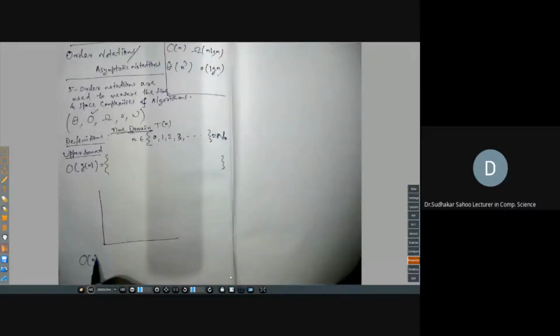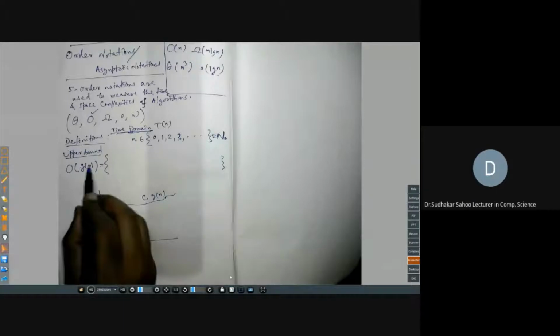Suppose someone asks you what is big O of n cube or big O of n square. So what will you write? You first draw, if you select a constant c, the curve of c times g(n).